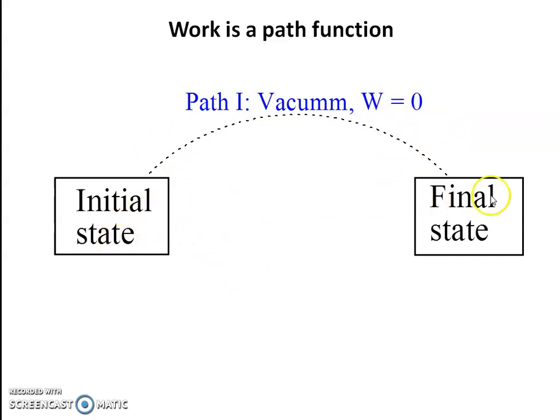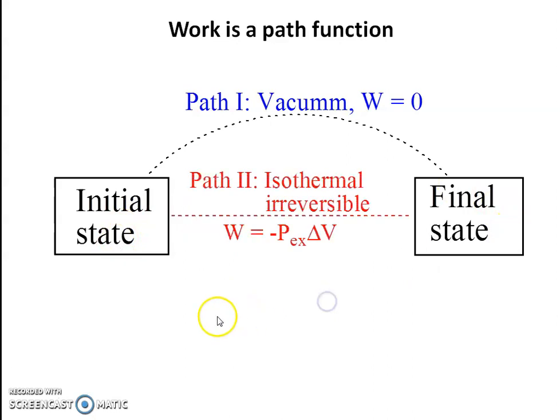Now from initial state to final state, suppose the system follows the second path, that is isothermal irreversible expansion, and during isothermal irreversible expansion the amount of work done is equal to minus P external into delta V. So it is different from path 1. It means work is a path function.